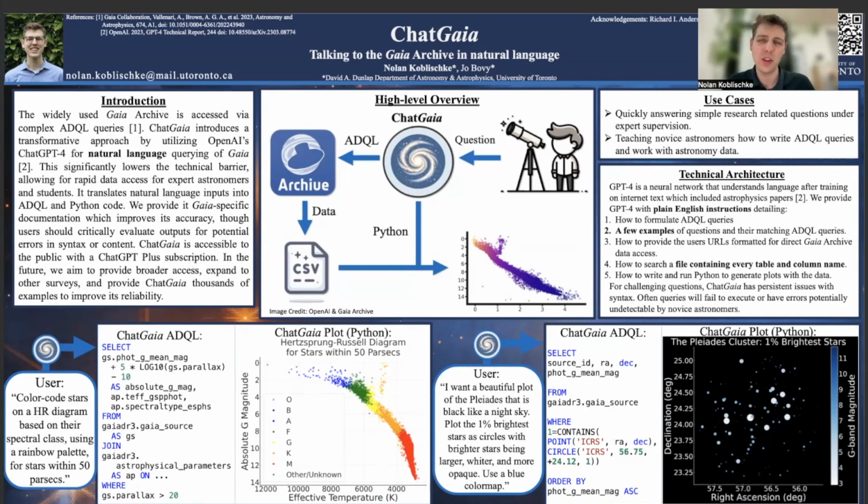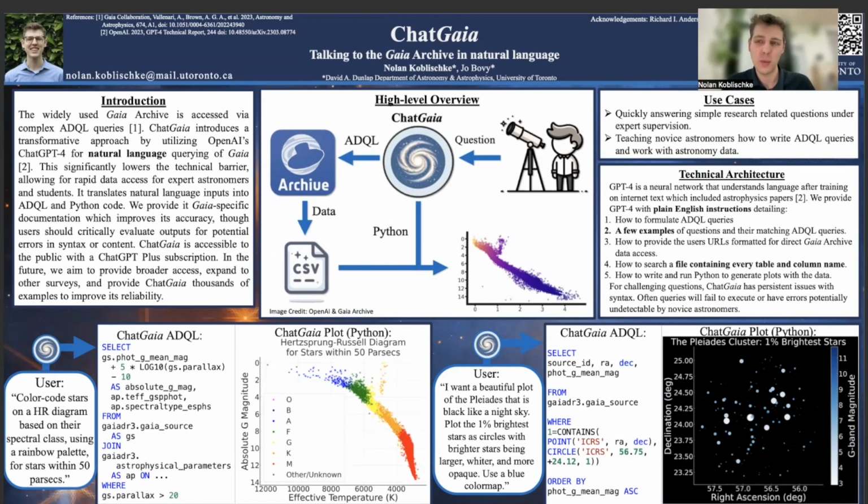I find myself reading through documentation about ADQL, forgetting column names, forgetting table names in Gaia. Just to get my data, I need to go through all this pain in writing a query. I found a unique solution to this that allows you to talk to the Gaia archive in natural language. And it uses ChatGPT, which I'm sure you've heard of.